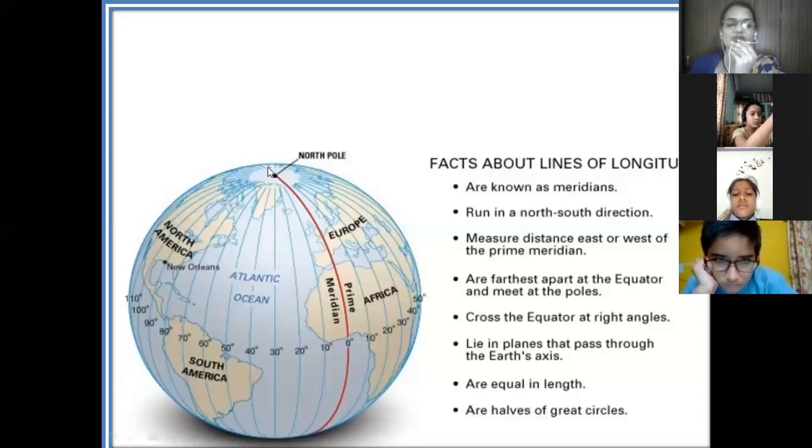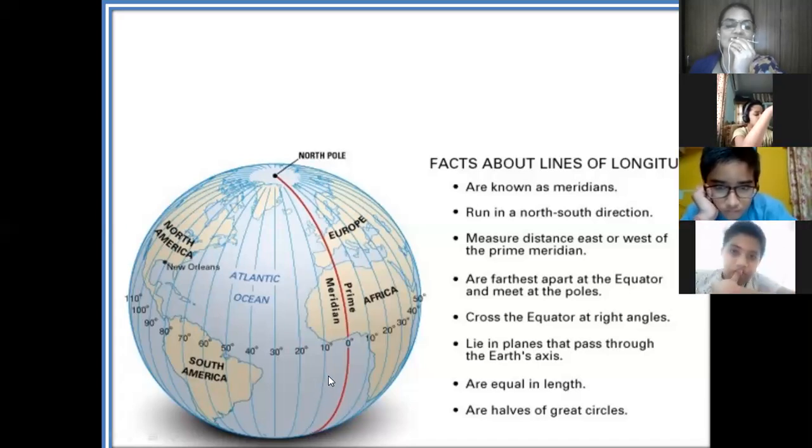Students, longitudes meet at the poles, North Pole to South Pole, and they cross the equator at right angles. They are planes that pass through the Earth's axis, and they are equal in length. From North Pole to South Pole, the length is equal. They are halves of great circles.